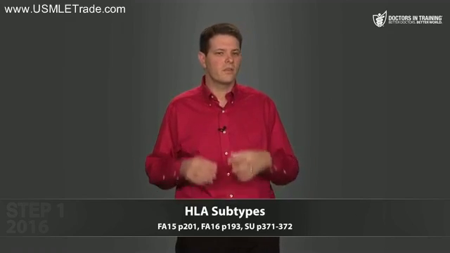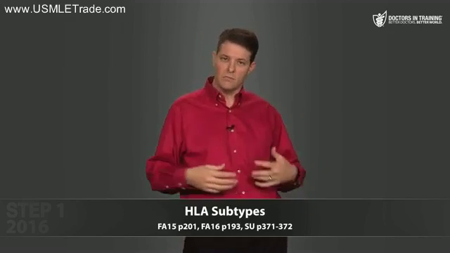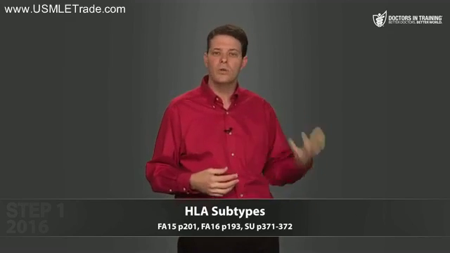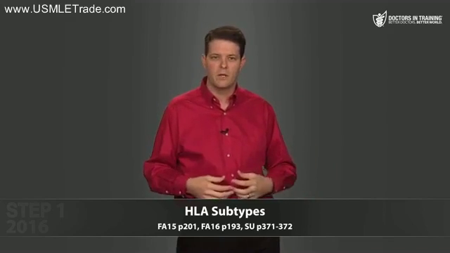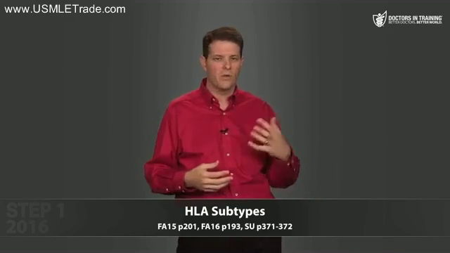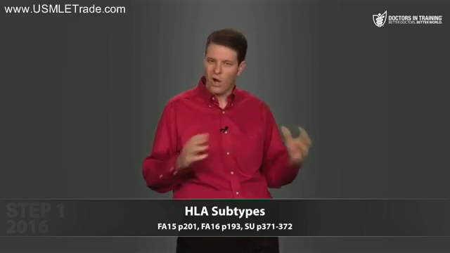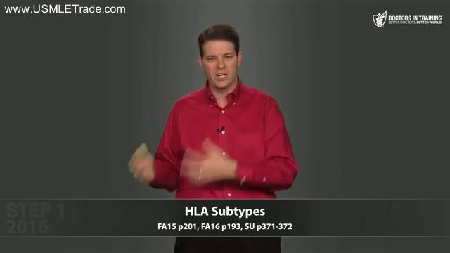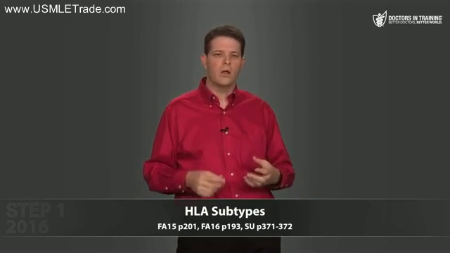Now, the importance of this is that there are certain alleles and certain loci that are associated with certain diseases. And not too surprisingly, these are generally autoimmune diseases, where the patient's own immune system is attacking from within. Now, there are just a couple of these diseases that are most likely to show up on step 1. This is about a 2 or 3 star topic. Not all of you are going to have a question on the association between HLA and certain diseases, but a few of you will. The important ones you need to know about are HLA-B27 and HLA-DR3 and DR4.